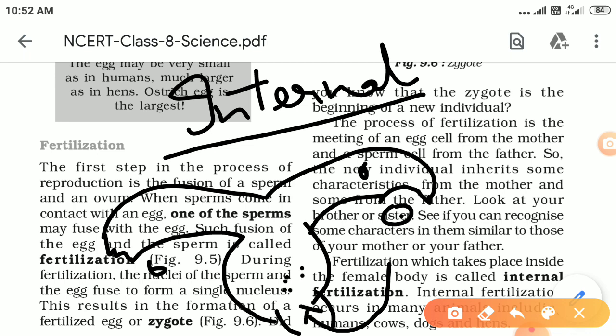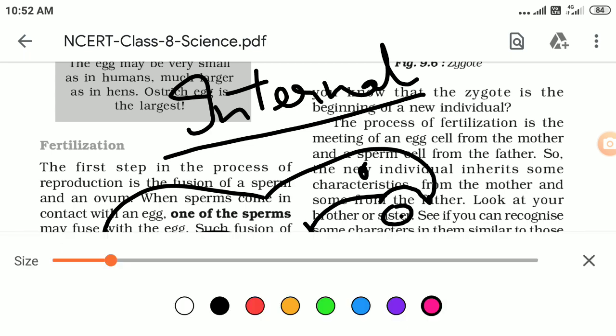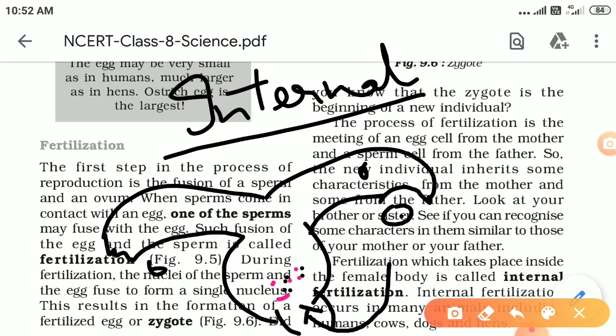Now those sperm move forward. These are the sperm released by the testes, and they move upward and reach the fallopian tube. As I told you earlier, millions of sperm are produced at a time. Out of those millions, many are killed and destroyed on the way. Only one sperm fuses with the egg.